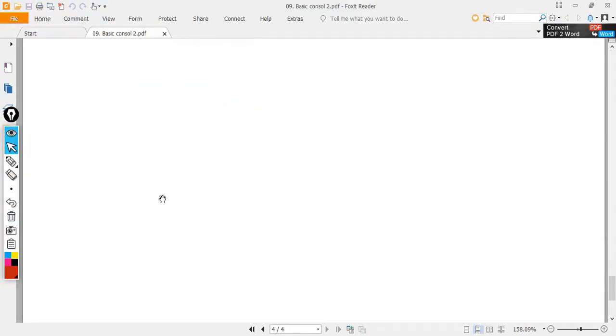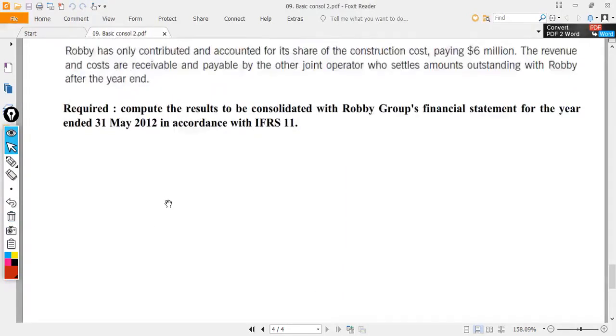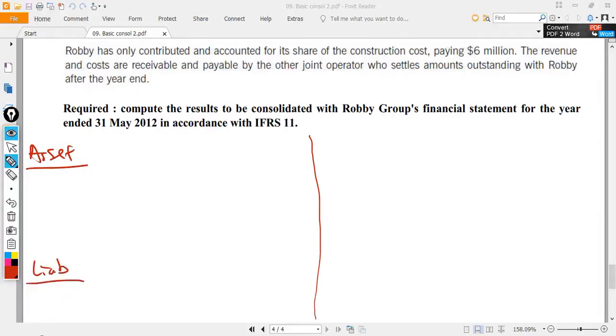Right, what happened here is you have quite a good space on this page 4, so we can just draw a line here. On the left, we have assets, equal size, liabilities, so you still have space at the bottom.